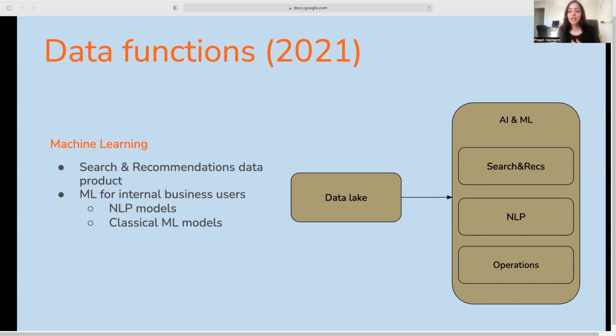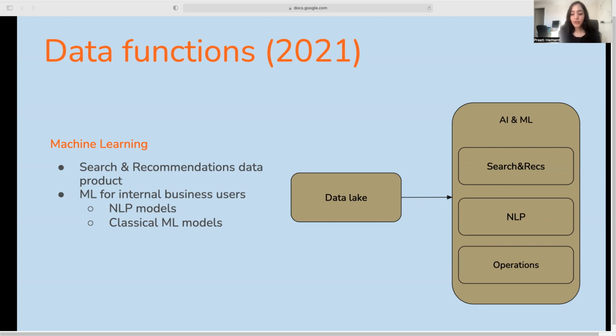Users can do a number of things once they land on the homepage. They could look for stories, they could interact with other users, they could look for writers. All of this is handled by our search and recommendation system. We also used ML for internal use cases, either for our product or business users.